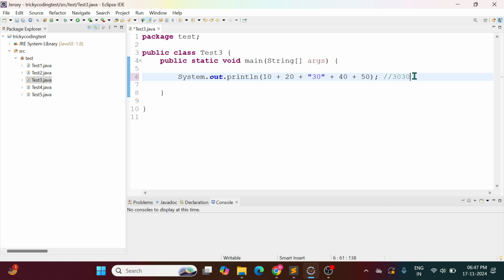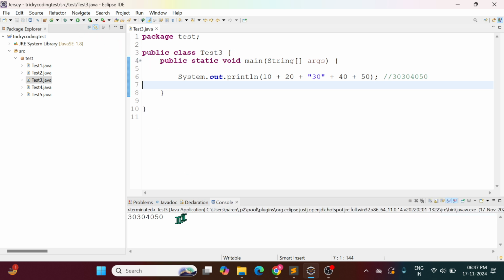In the string, once again I am adding 40. So this is a string, and if you add an integer to a string, it will become a string. Then finally I am adding 50. So this is a string, and if you add 50, it will become a string. So finally it will print this result: 30, 30, 40, 50. This is basic, but sometimes you will be confused. Okay, let's see another question.